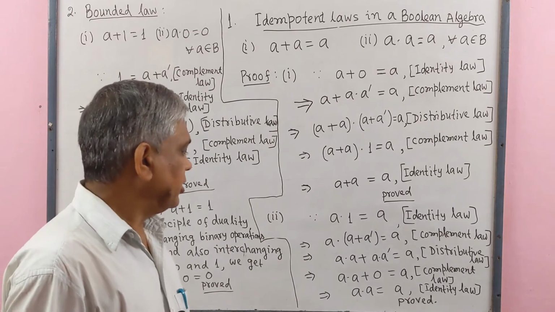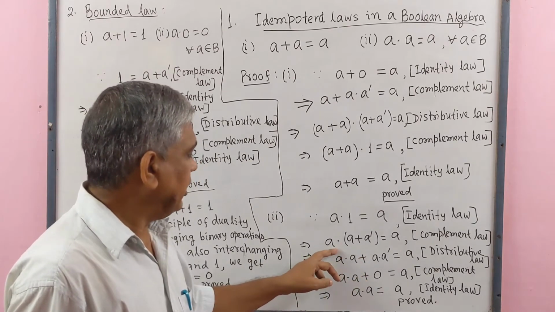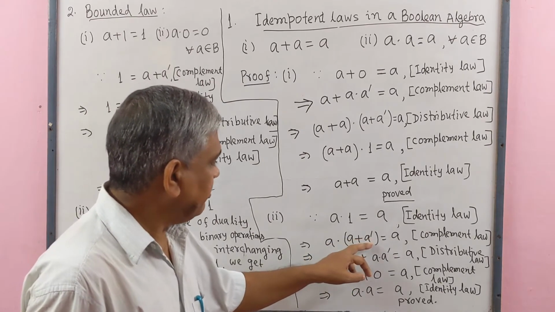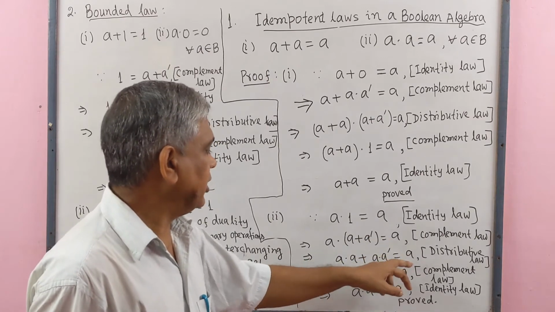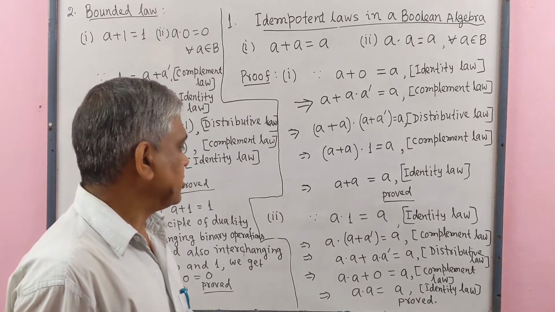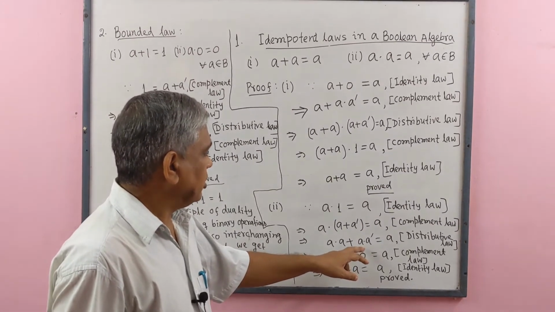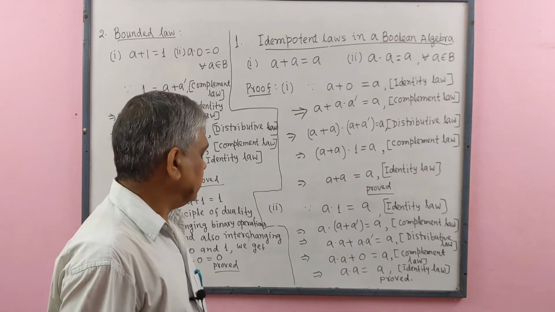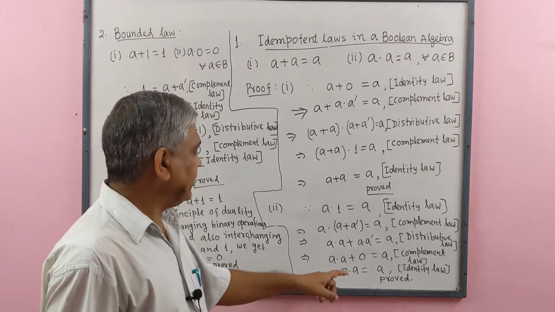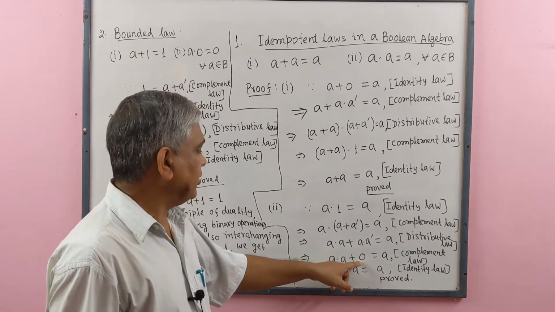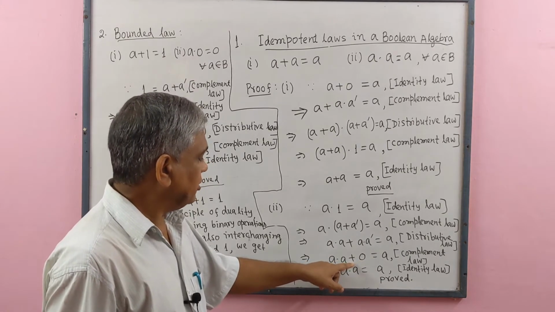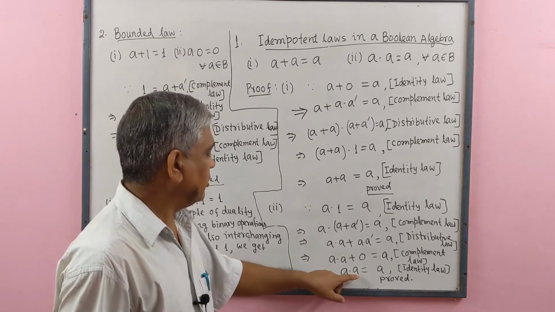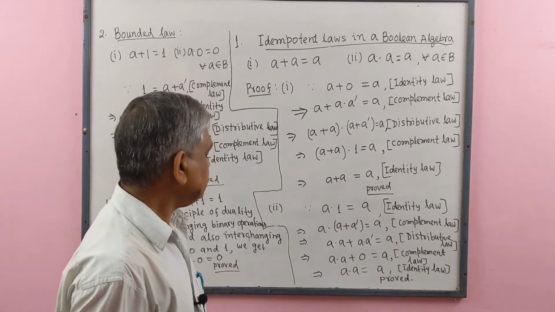Now we use the distributive law: a dot a plus a dot complement of a, this equal to a. Since by complement law a dot complement of a equal to 0. Now we use the identity law. Since 0 is the identity with respect to plus, so a dot a plus 0 equal to a dot a, this equal to a, proved.